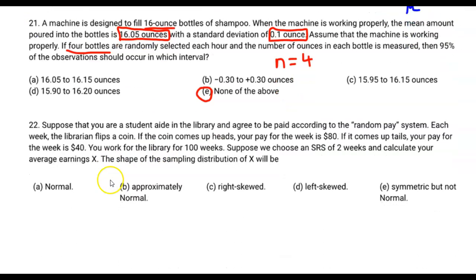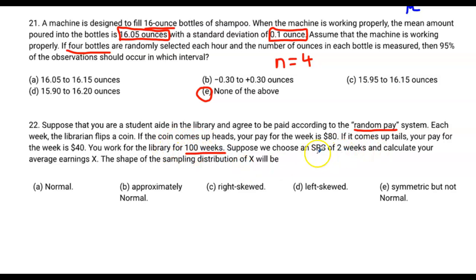Now for question 22, suppose you're a student aide in the library and agree to be paid according to the random pay system. First of all, you're a big sucker if you do that. Each week the librarian flips a coin. If it's heads, your pay for the week is 80. If it's tails, your pay for the week is 40. So you're really hoping that they, for some reason, have a two-headed coin. You work for the library for 100 weeks.